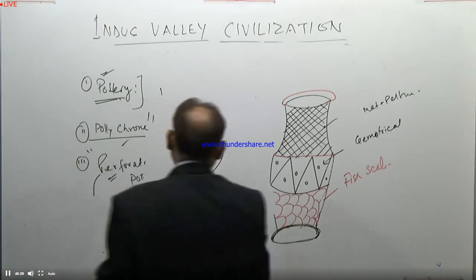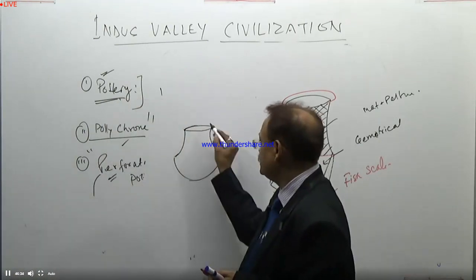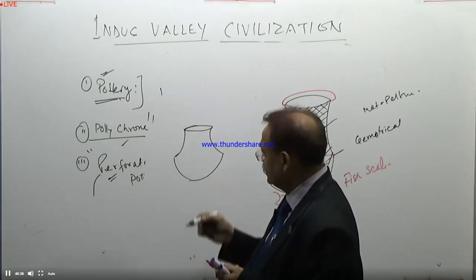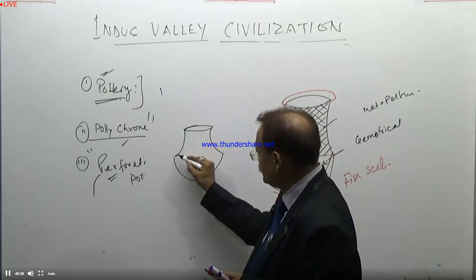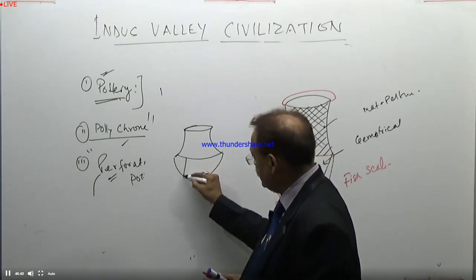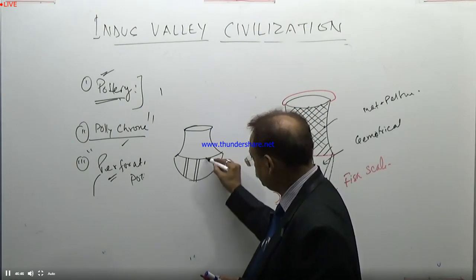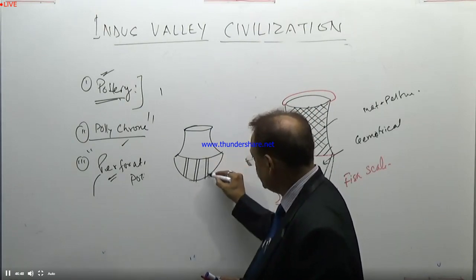So in this sketch, what is the important part of it? The slip, the base of the slip, as I discussed with you earlier.